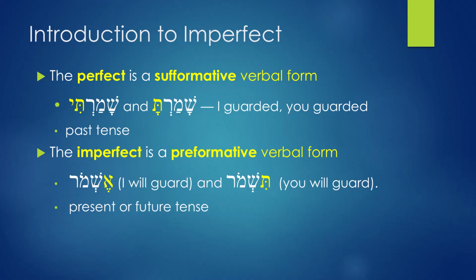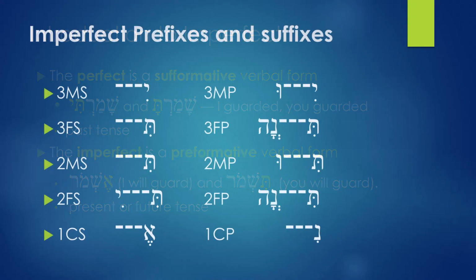Very, very important. And again, you can see that the perfect is translated as a past, completed action, I guarded, while the imperfect is future tense: I will guard, you will guard. For now, think about the imperfect conjugation as a future tense. When you're translating, for now, translate it as a future tense. Alright, let's look at the prefixes that you're adding.